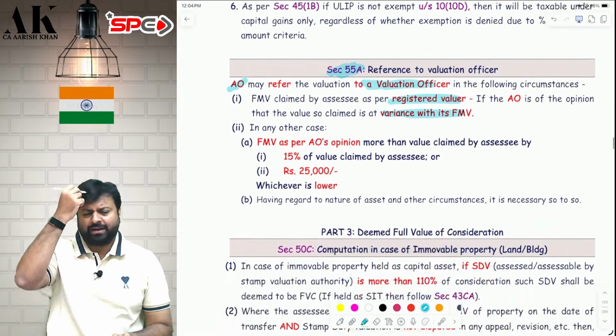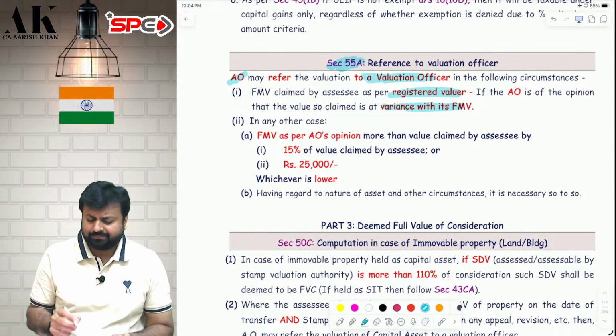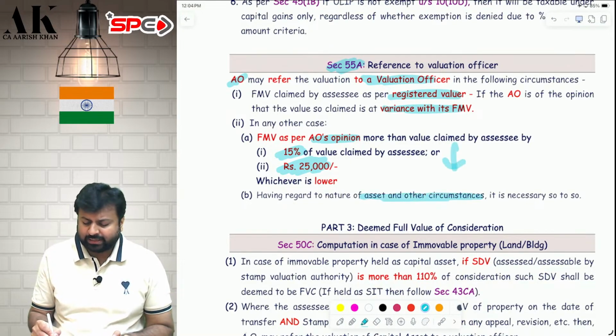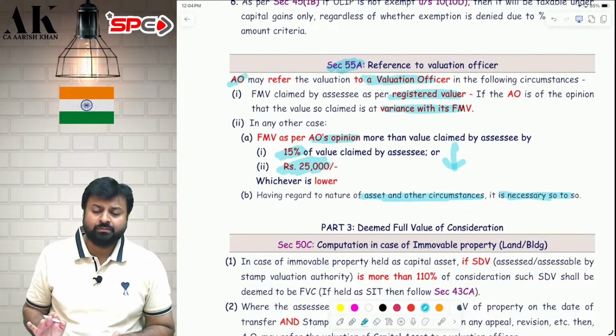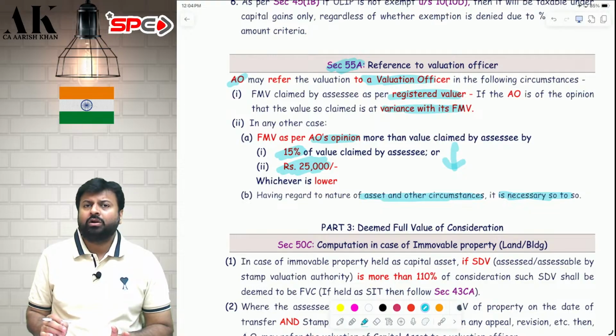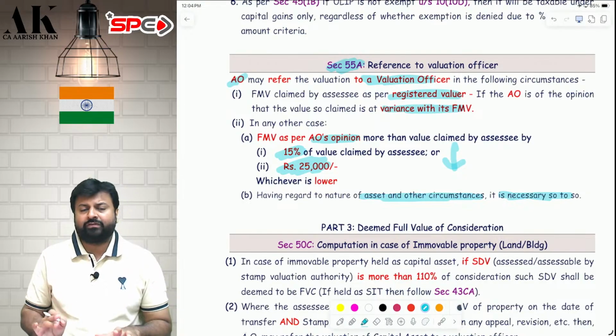He can refer the matter to valuation officer in many other cases, like where he is of the opinion that the difference is more than 15% or the difference is more than 25,000, whichever is lower, or in any other circumstances or cases where it is necessary so to do. So wherever it is necessary for the assessing officer, he can refer the matter to what? To valuation officer. I hope it is clear to all of you. Okay.